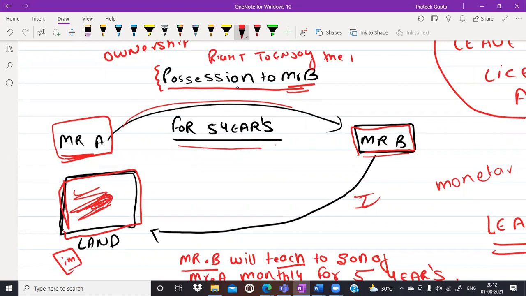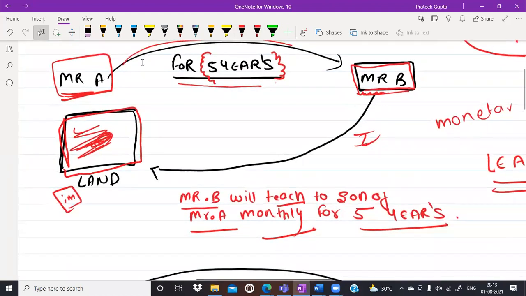Right to enjoy the property. We are not transferring the ownership in this case. We are just giving the right to enjoy the property. Okay, sir. Now, sir, we are giving this right for a limited period. This period is only 5 years. No problem at all. In return for the same, Mr. B is not giving a monetary benefit. Mr. B is giving services to Mr. A. So, sir, for becoming a lease, a right to enjoy the property will be given, the first thing.